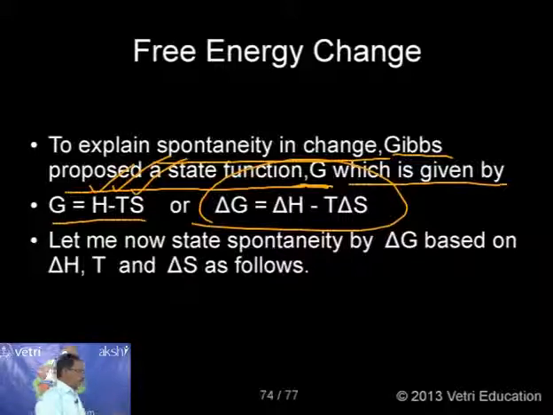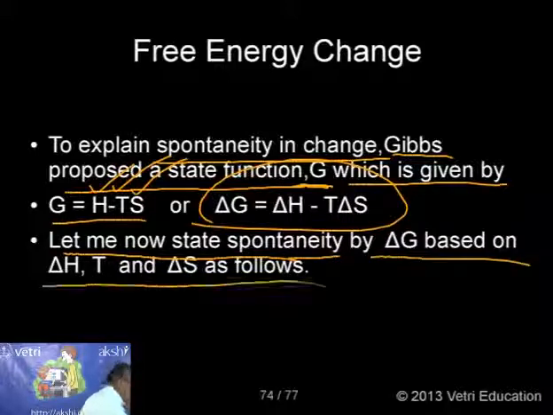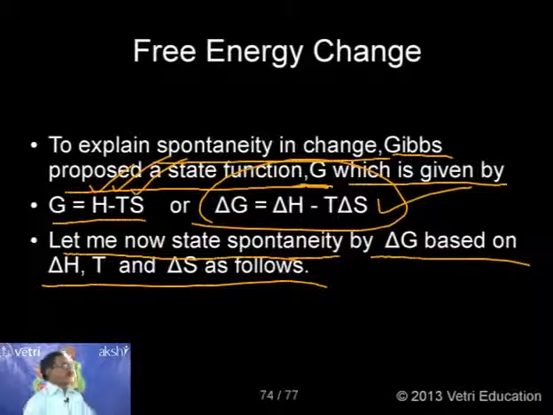Now let me explain how to state spontaneity by delta G, based on the delta H value, T value, and delta S value. How do we determine spontaneity with the help of this equation? Kindly follow.